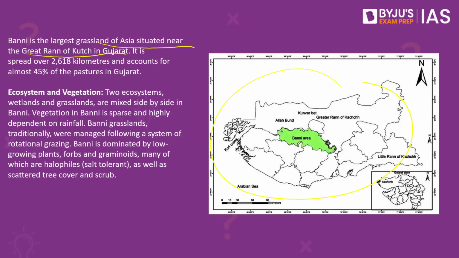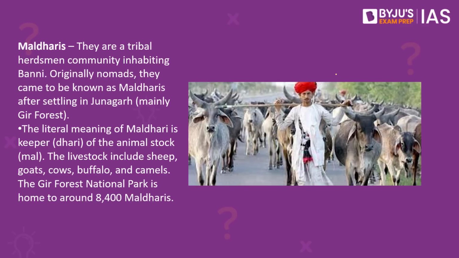It is also well known because of the tribal community that lives in the Banni area, which are called the Maldharis. They are the herdsmen community which inhabit this area. They are originally nomads, meaning they don't have a specific settled place where they live and they roam around. They came to be known as the Maldharis after settling in Junagadh. The literal meaning of Maldhari is keeper of the animal stock, which includes sheep, goats, cows, buffaloes, camels, etc. They are also found in large numbers in the Gir Forest National Park.